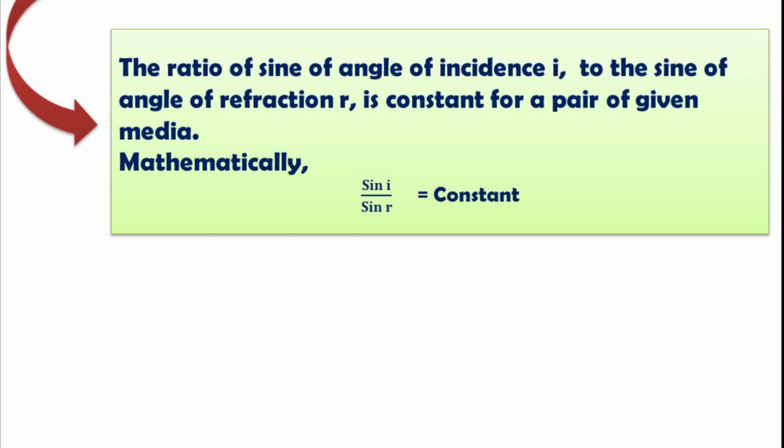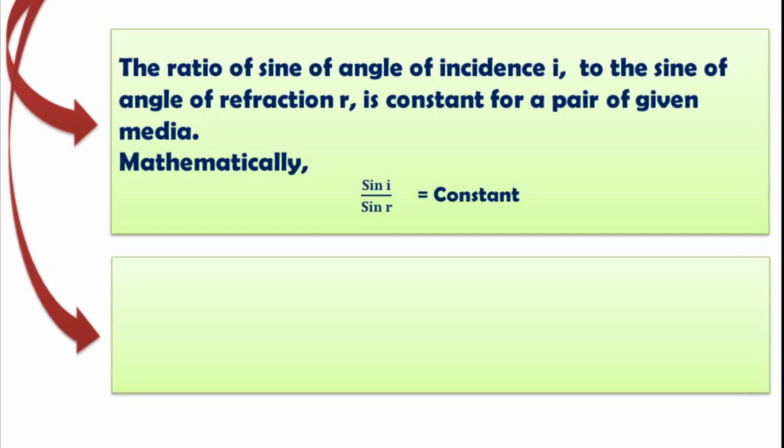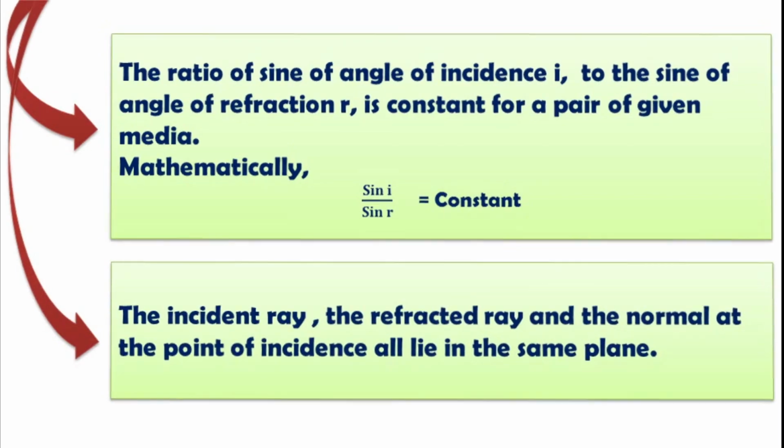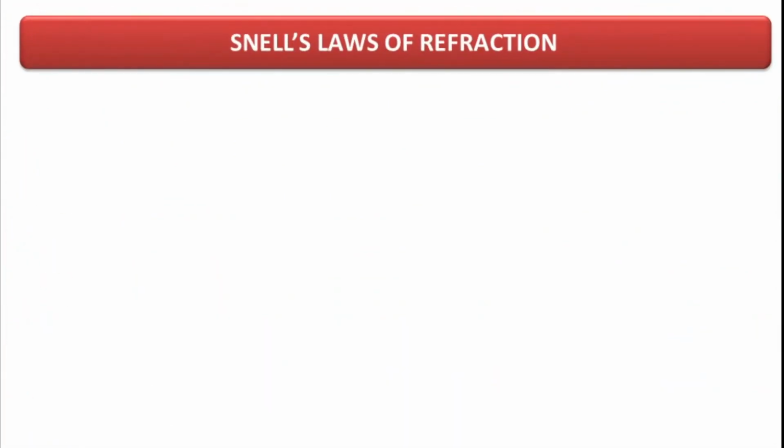And the other law is number 2, the incident ray, the refracted ray and the normal at the point of incidence all lie in the same plane. So there are two laws of refraction, or Snell's laws of refraction, as follows.